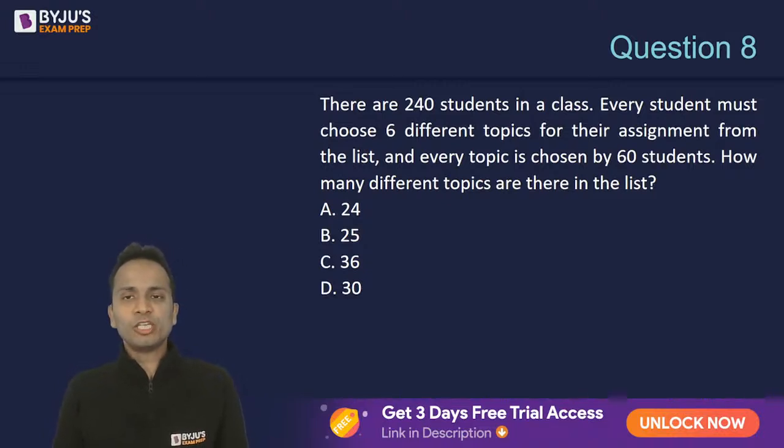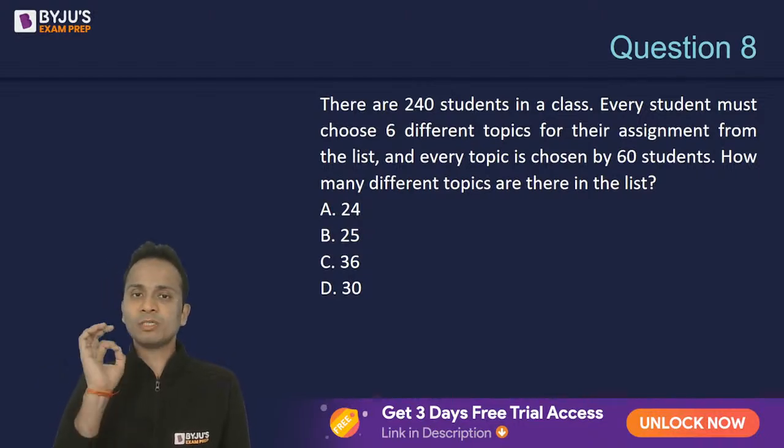Now, there are 240 students in a class, and every student must choose 6 different topics for their assignment from the list, and every topic is to be chosen by 60 students. How many different topics are there in the list?